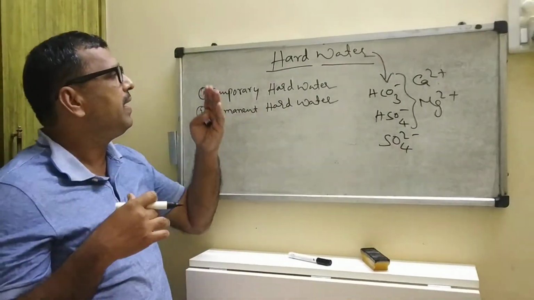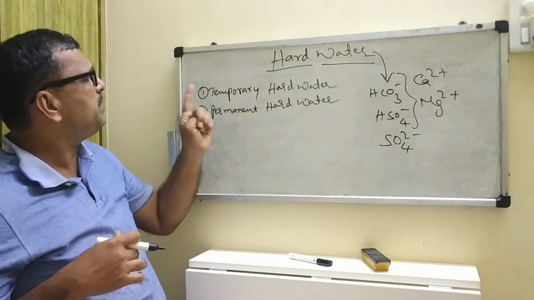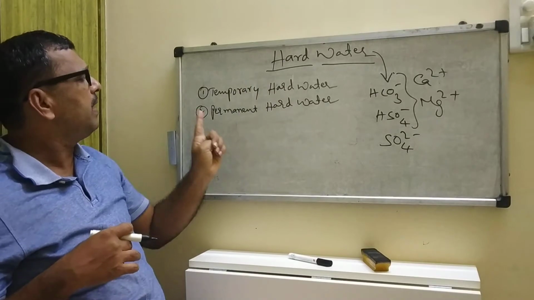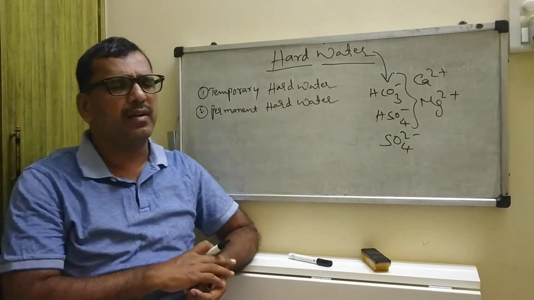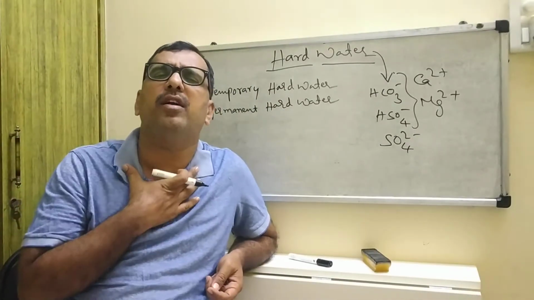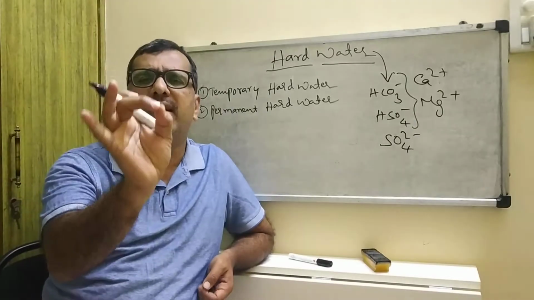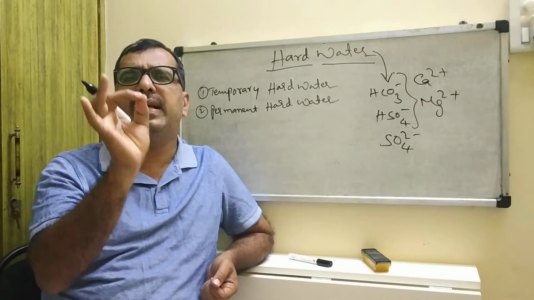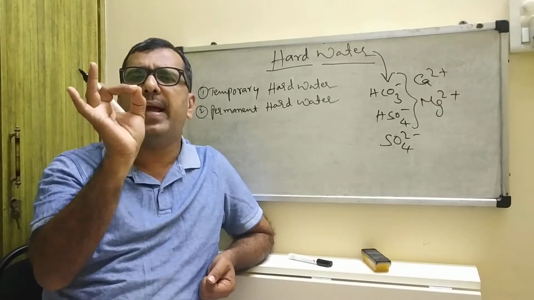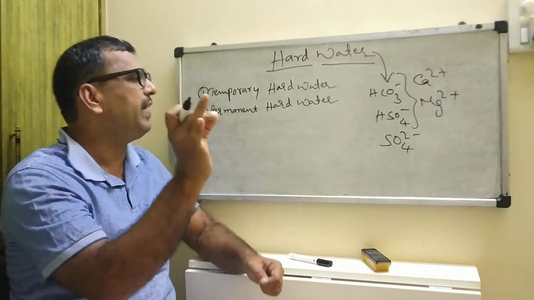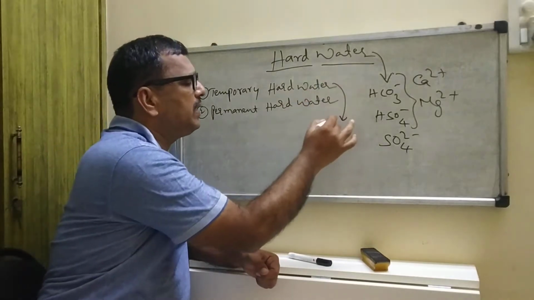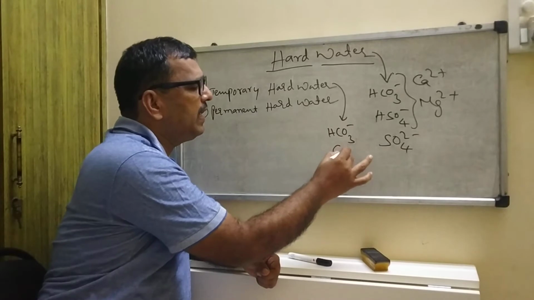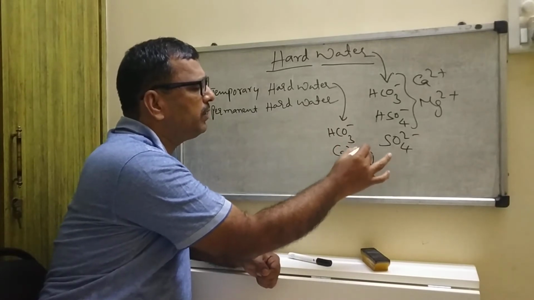Hard water is mainly classified into two types: temporary hard water and permanent hard water. What is temporary hard water? Temporary hard water is due to the presence of bicarbonates of calcium and magnesium salts.